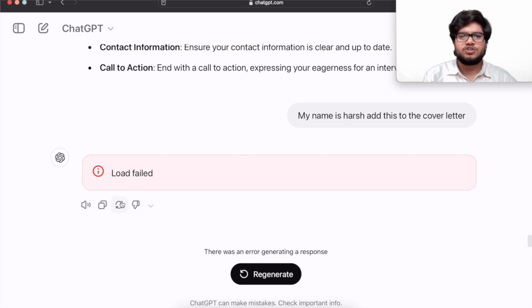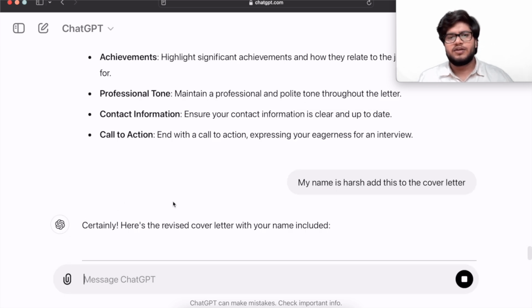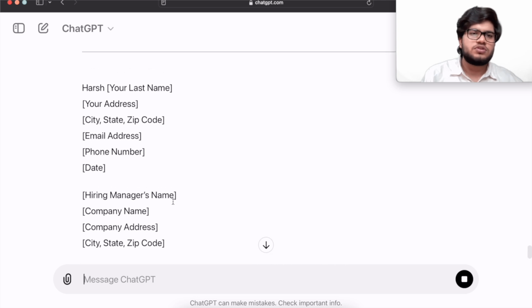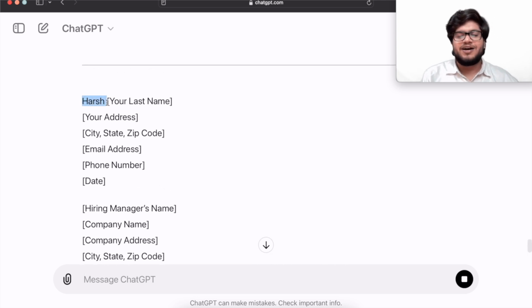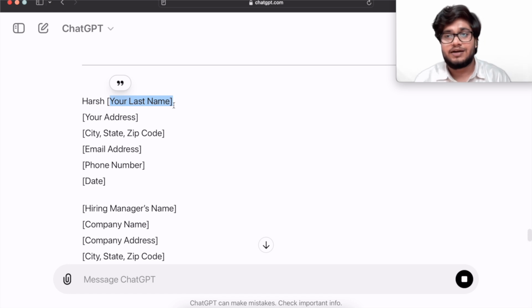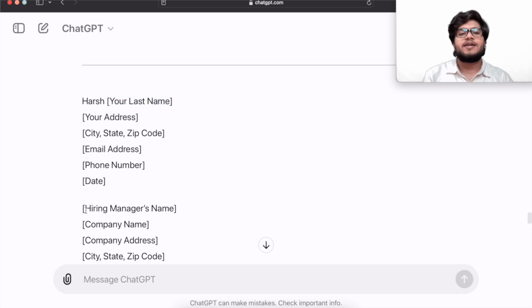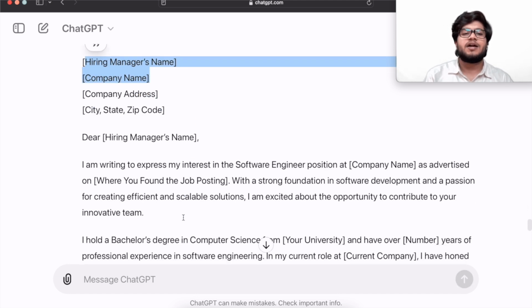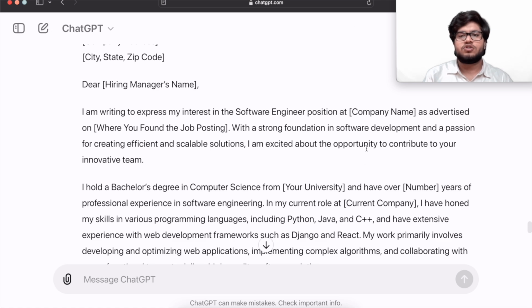There is some network issue, that is why the load is failing again and again, but in the second attempt, see, it wrote my first name. I didn't tell my last name, so it has left some space for me to enter my last name. In professionalism, you should enter your full name. If I also write the hiring manager's name and company address, you could do that from here too.